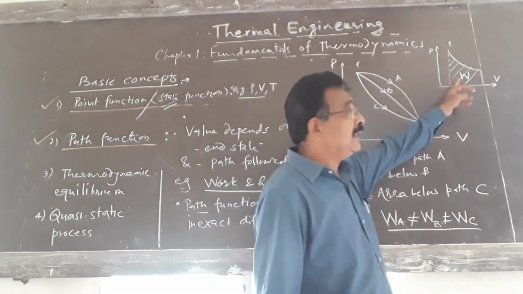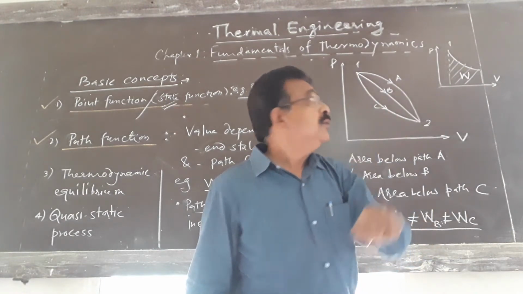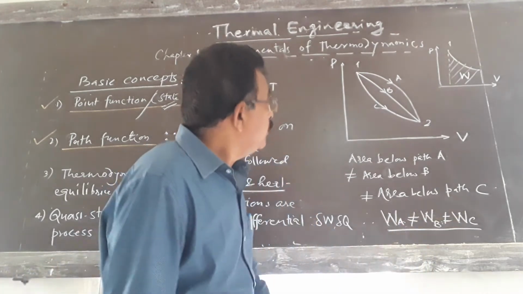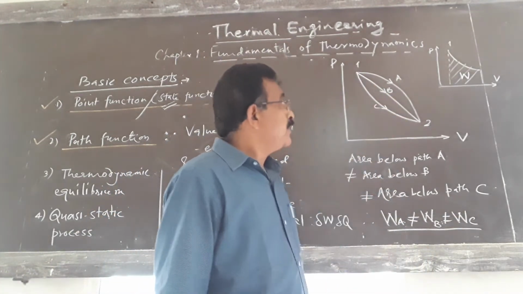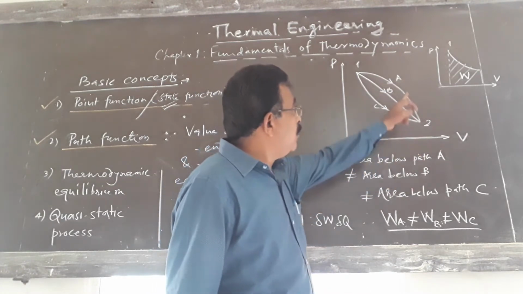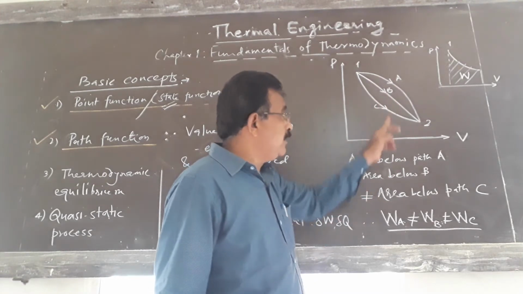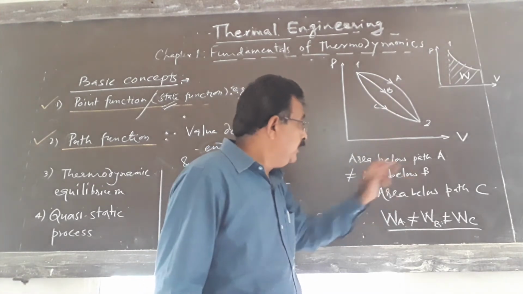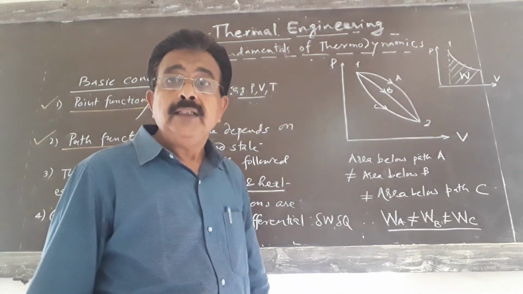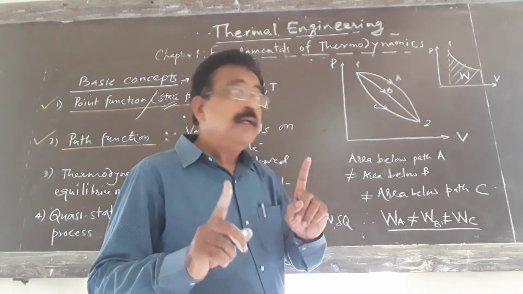The area below the path or curve of the process shows the work transfer during that process. Here in this figure, the end states are the same, but the area below path A is not equal to the area below path B, which is not equal to the area below path C. The area is different for every path.